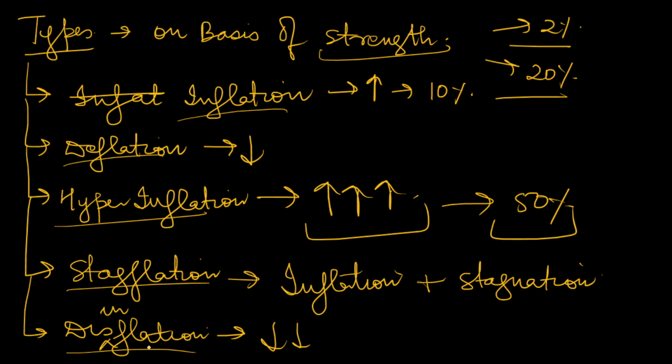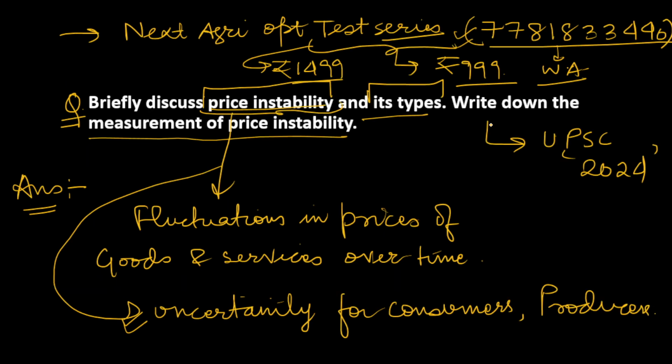So I hope you understand this. So these are the various types of price instability on the basis of time also, and on the basis of strength also. We have discussed both the things, and I hope you understand these things. Now, when you look at the second part of the question, it is asking to write down the measurement of price instability. How can we measure price instability? Measurement.